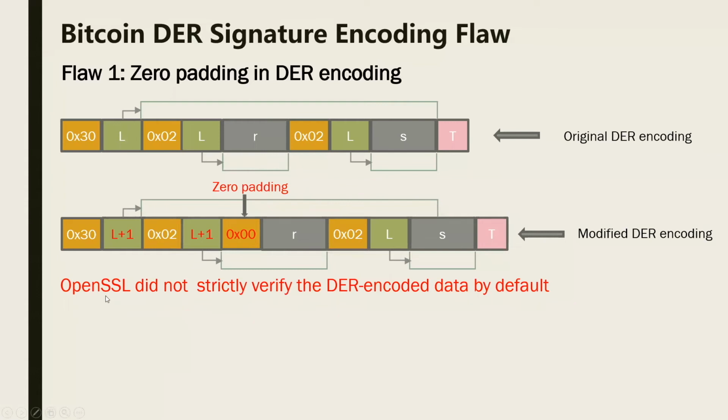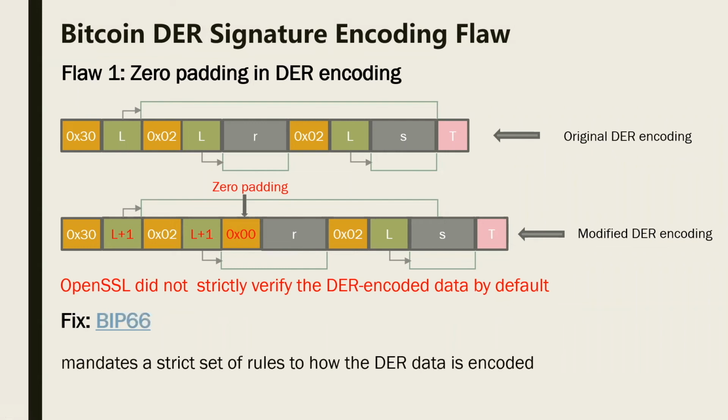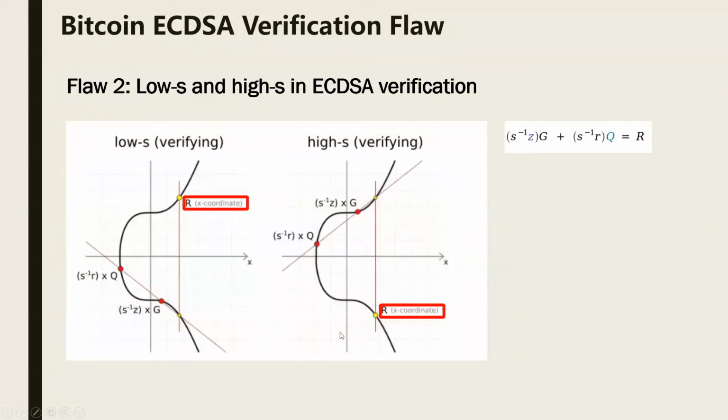Bitcoin used OpenSSL for the DER encoding, and OpenSSL did not strictly verify the DER encoded data by default. Therefore, this padding can pass the signature verification. In order to fix this flaw, there is Bitcoin Improvement Proposal 66, which mandates a strict set of rules for how the DER data is encoded. Now let's go to the second flaw.